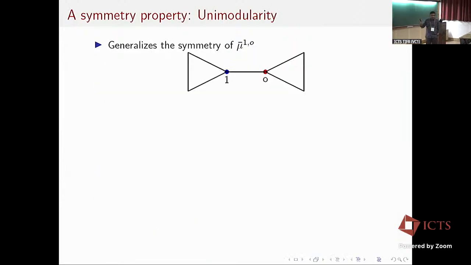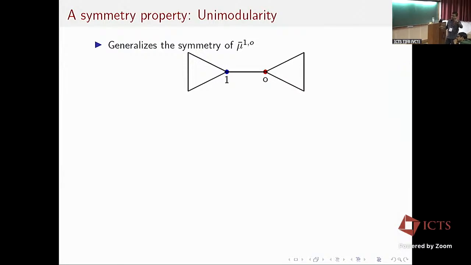To explain that, I have to introduce some preliminaries. The first one is this property called unimodularity. We can think of this as a property that generalizes the edge symmetry of the edge marginal in the case of neighborhood empirical measures. So I look at the root of my component measure UN and look at one randomly chosen neighbor, which I'm calling 1.